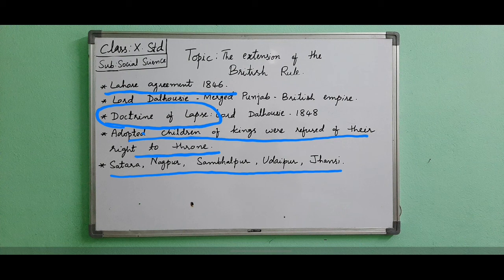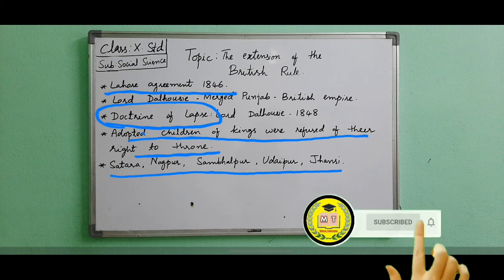Here we have covered all the topics: the subsidiary alliance, the doctrine of lapse, the Anglo-Maratha Wars as well as the Anglo-Sikh War.